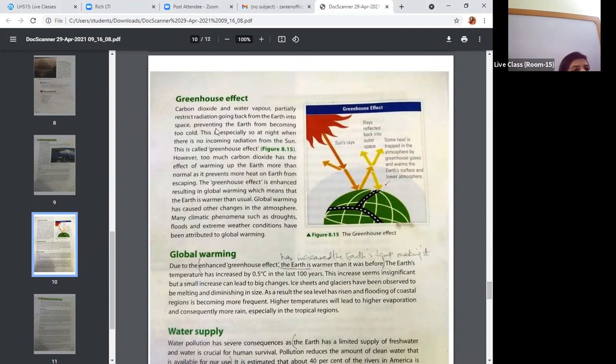But definitely our earth normally absorb different gases, okay, different rays and water vapor as well, okay, and the same process you can say goes into the atmosphere, जिसकी वजह से हमारी जो अर्थ है वो नॉर्मली कोल्ड नहीं रह पाती. This is the greenhouse effect. Too much carbon dioxide has the effect of warming up the earth more than normal, as it prevents more heat on earth from escaping. The greenhouse effect is enhanced, resulting in global warming, which means that the earth is warmer than usual. But normally क्या होता है कि chances और ज़्यादा बढ़ जाते हैं, which means that the earth is warmer than usual. That is called the global warming.